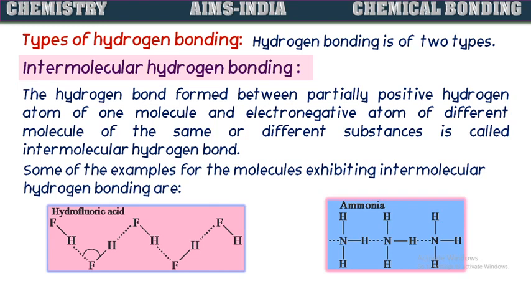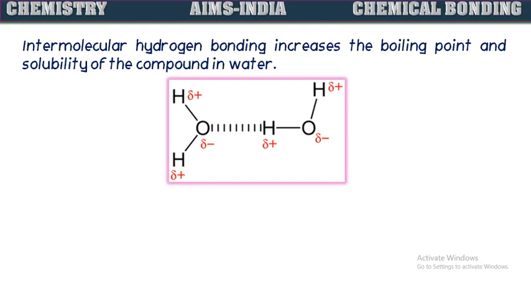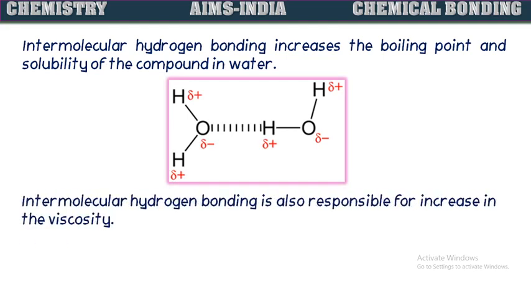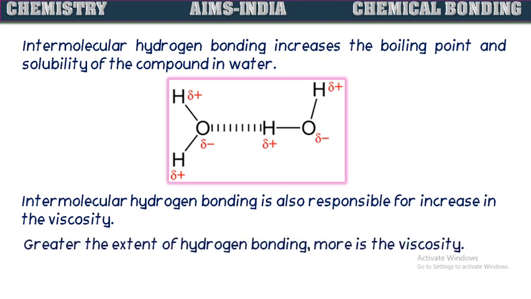As we have already seen, water also exhibits this intermolecular hydrogen bonding. Intermolecular hydrogen bonding increases the boiling point and solubility of compounds in water. It is also responsible for the increase in the viscosity of liquids. So greater the extent of hydrogen bonding, more is the viscosity.